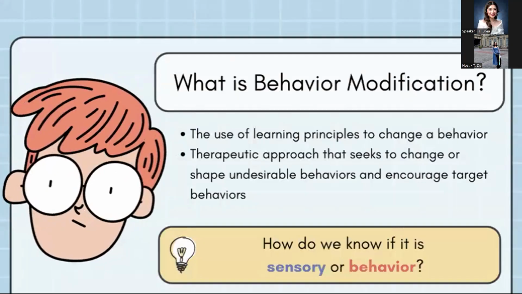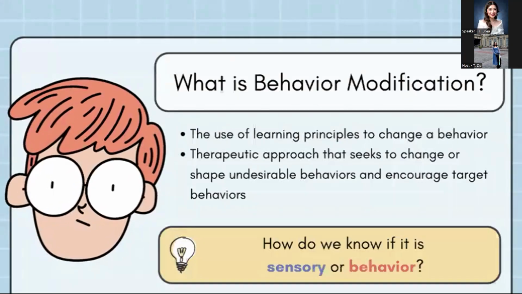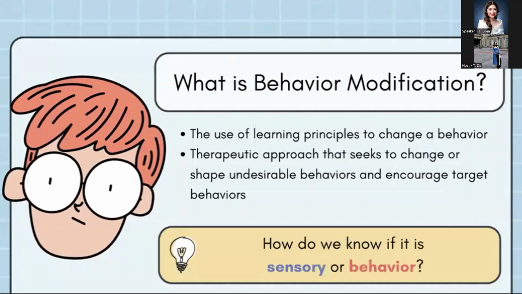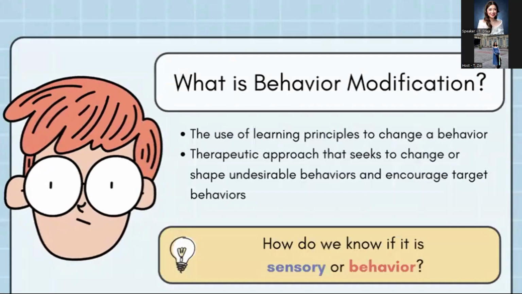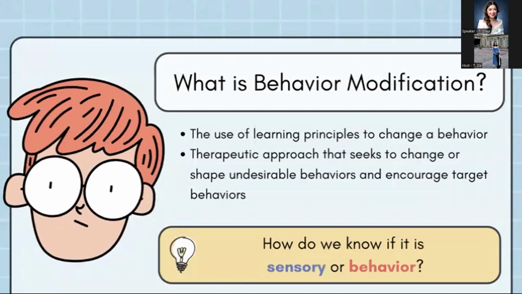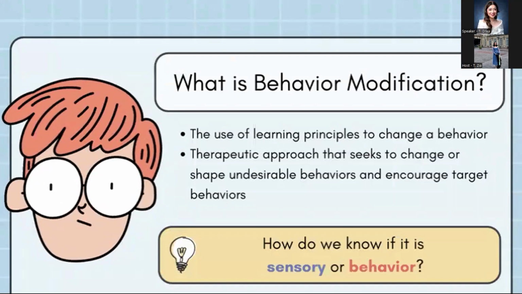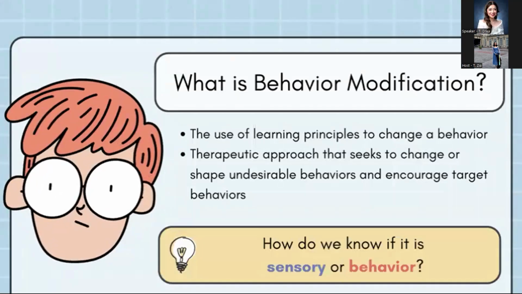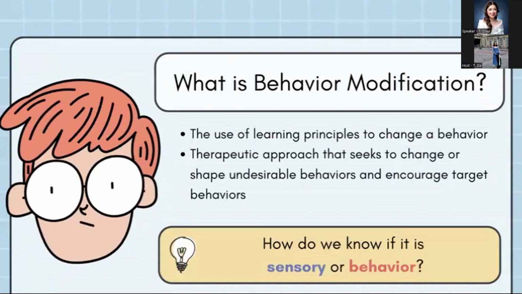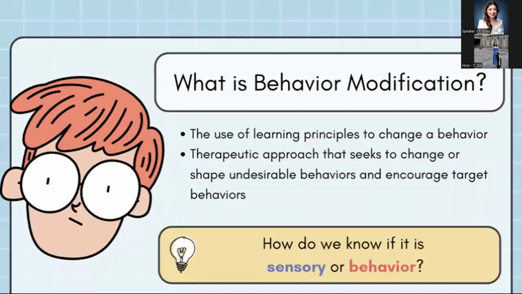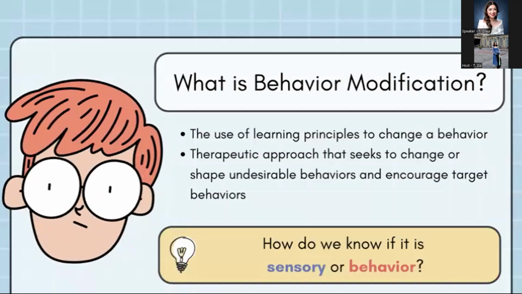First, let's define what behavior modification is. Behavior modification is the use of learning principles to change behavior. It is an approach designed to decrease undesired behaviors while increasing purposeful and functional behaviors through reinforcement and structured learning. One of the biggest challenges when working with children is determining whether a behavior is sensory driven or behavior driven.